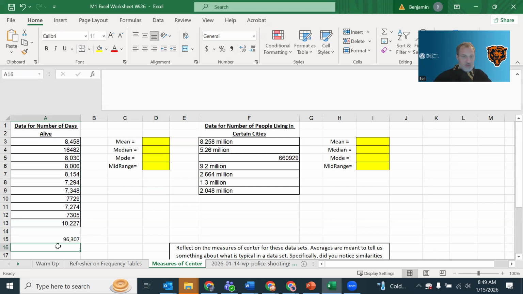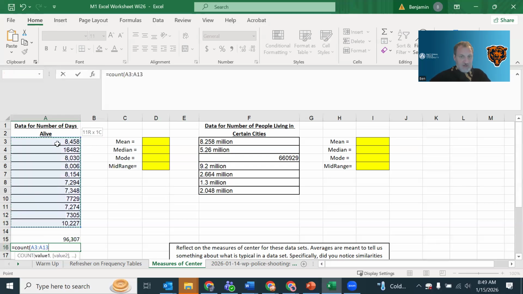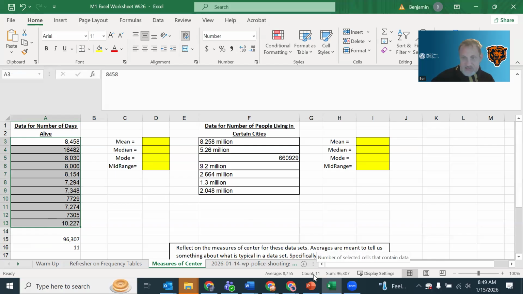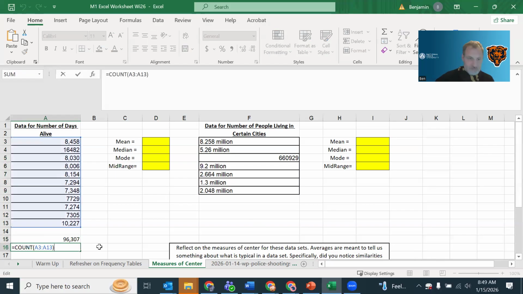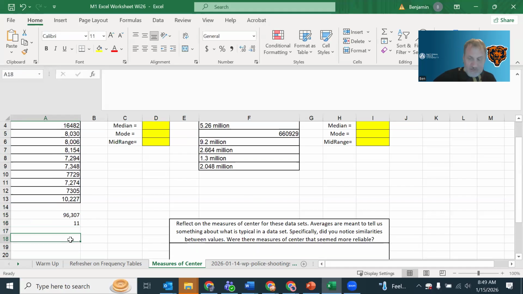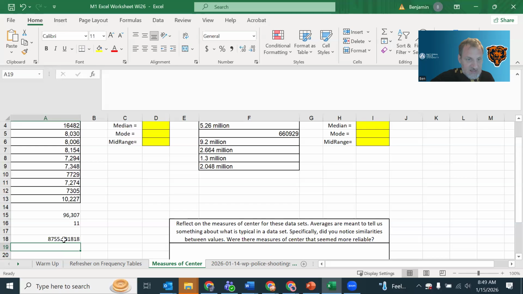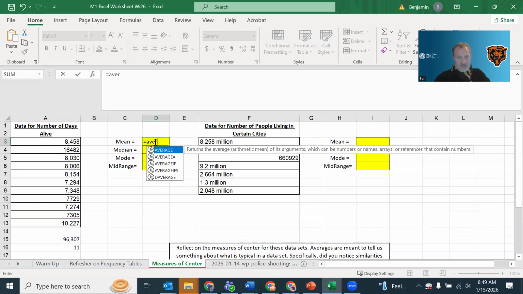And then I can do equals count, and I can find out how many there are. And by the way, I can see on the side here that there's a count of 11 down at the bottom. It says the count. So that confirms that we're counting correctly, but that's the count function in Excel. And then I'm doing division. So I'm taking the total divided by the count, and I get this number, 8,755.